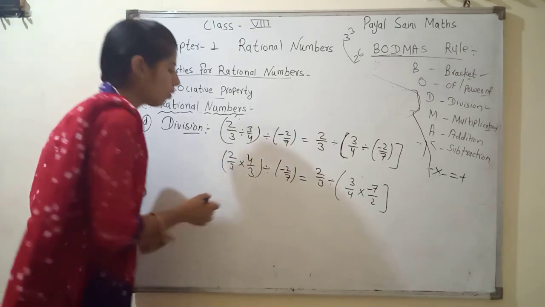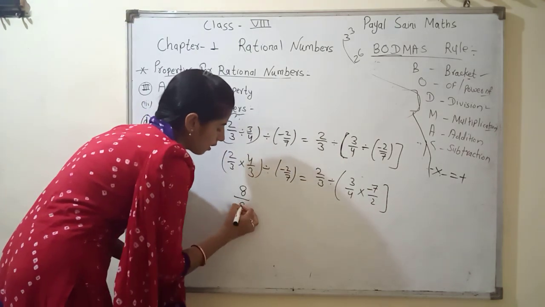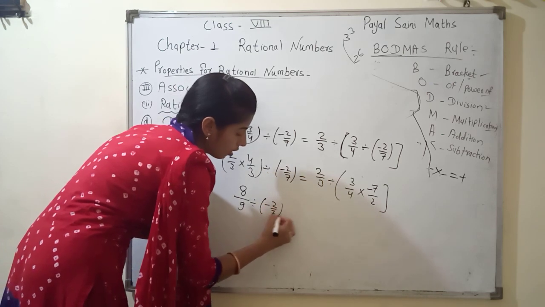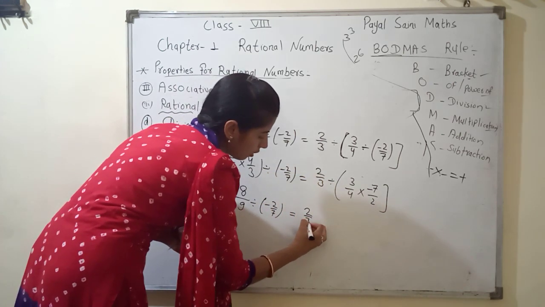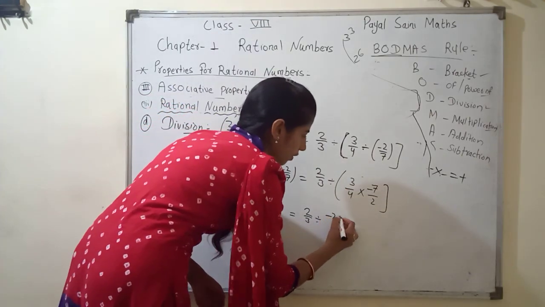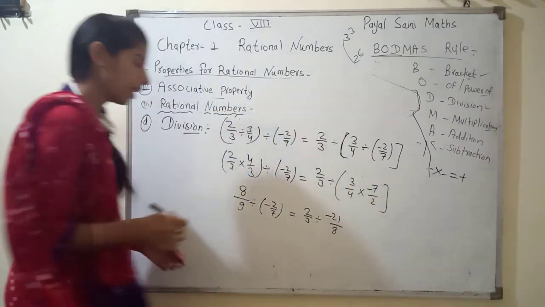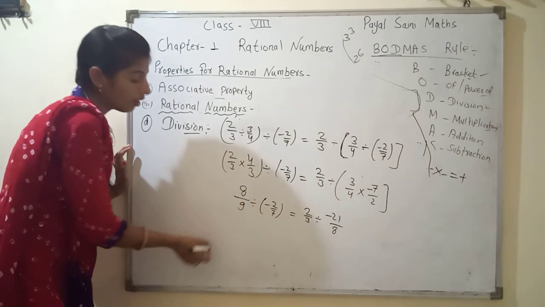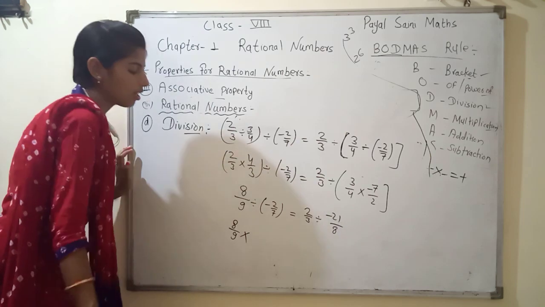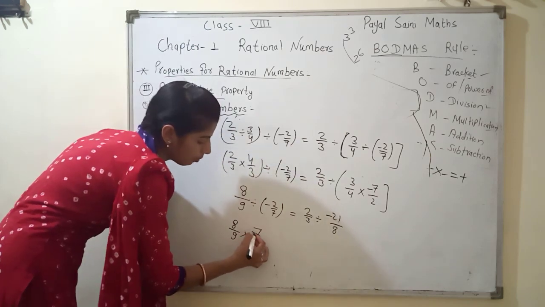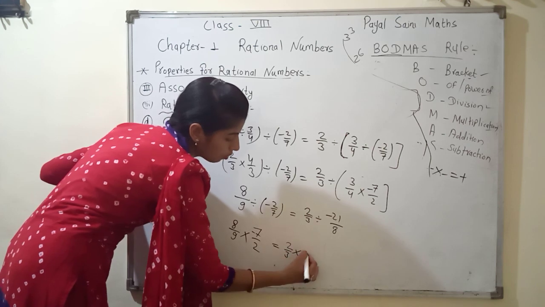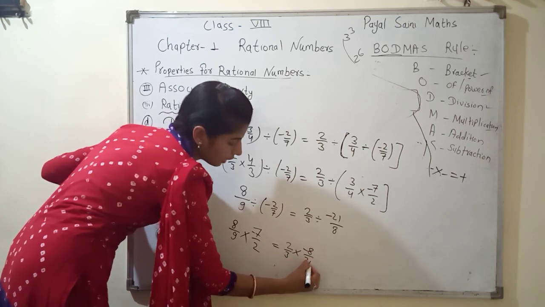Then 2 fours are 8, 3 threes are 9, so 8 by 9 divided by minus 2 by 7. Again we change division to multiplication with the reciprocal, 7 by minus 2.